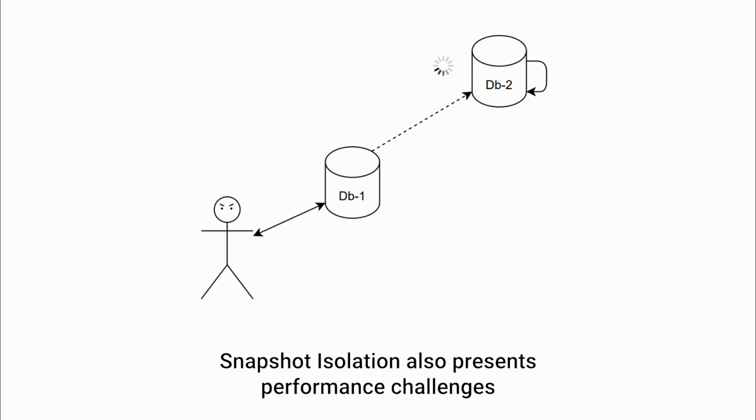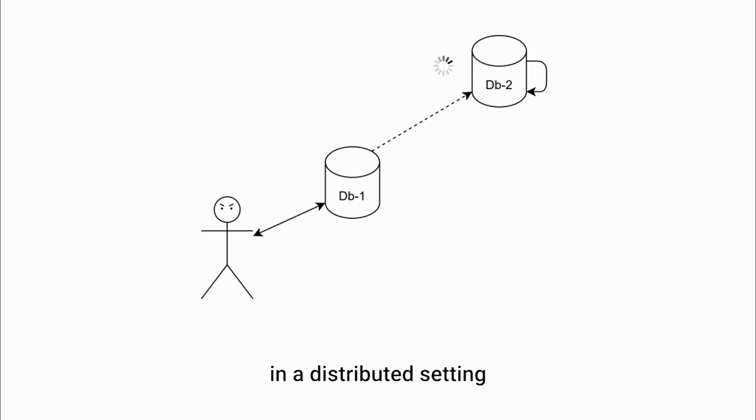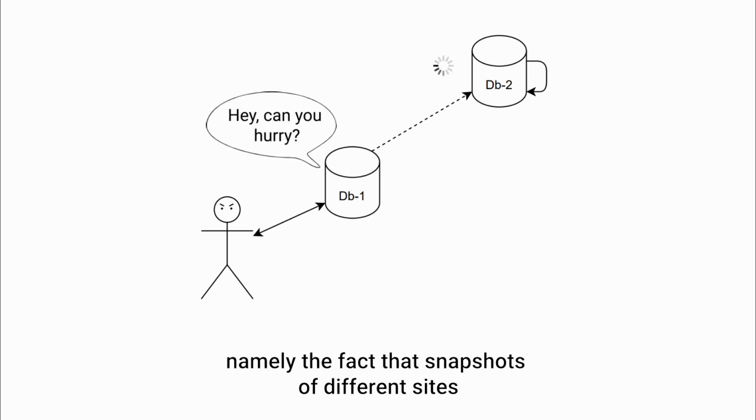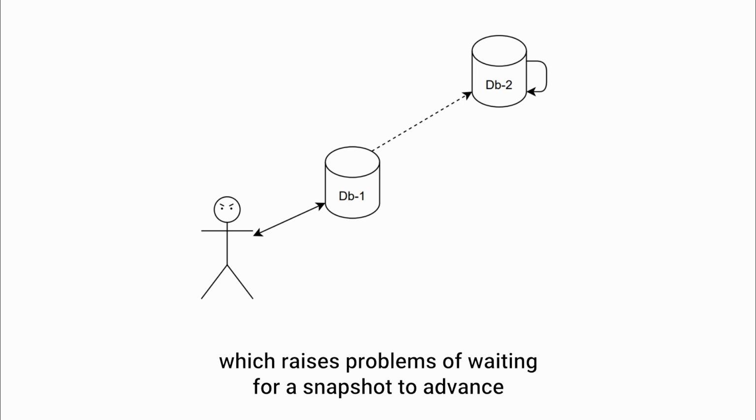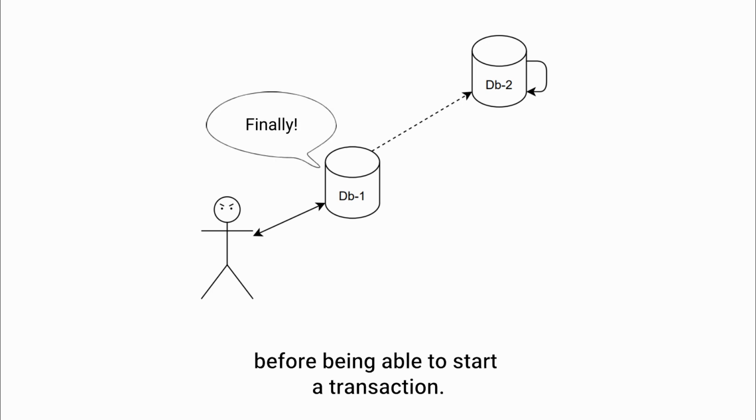However, snapshot isolation also presents performance challenges in a distributed setting, namely the fact that snapshots of different sites must all advance in the same order and at the same time, which raises problems of waiting for a snapshot to advance before being able to start the transaction.